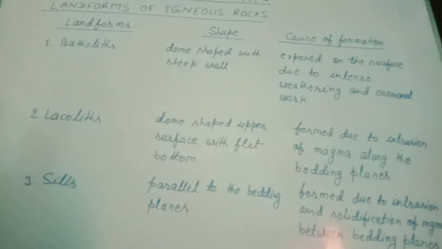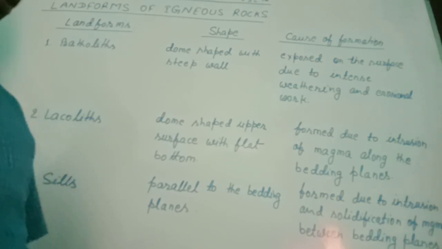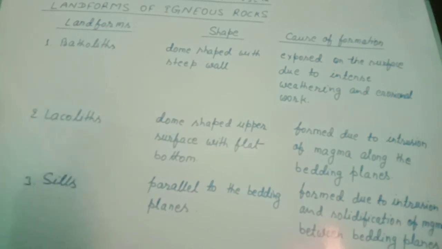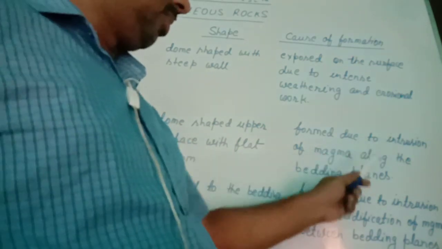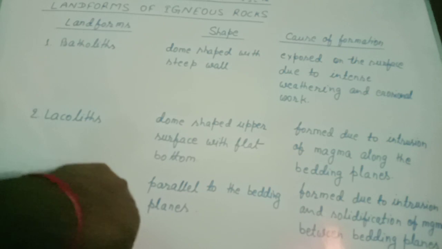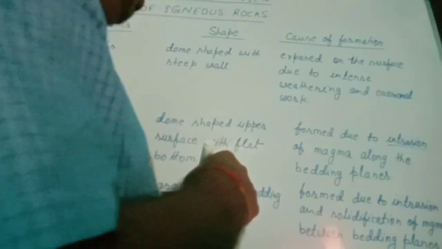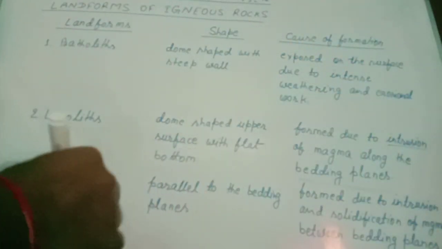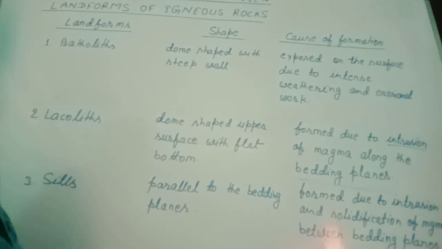Second is laccoliths. Laccoliths are also dome-shaped on the upper surface with a flat bottom. The solidification of magma occurs just below the earth's surface, and laccoliths are formed due to intrusion of magma. Here, the meaning of intrusion is intrusion of magma along the bedding rocks, bedding planes. So we should know the meaning of these two words. Formed due to intrusion of magma.